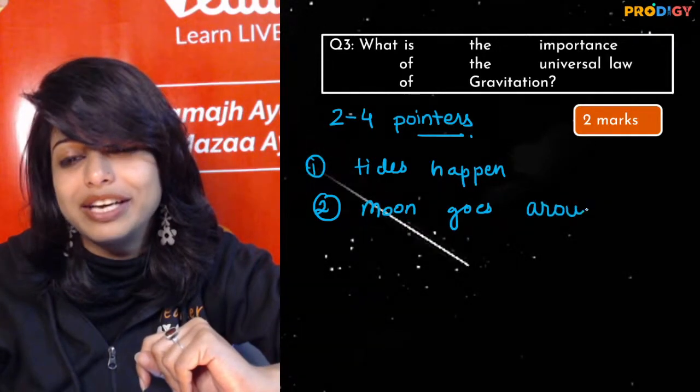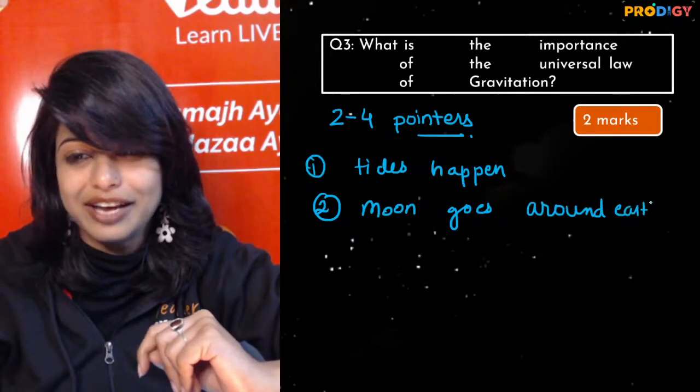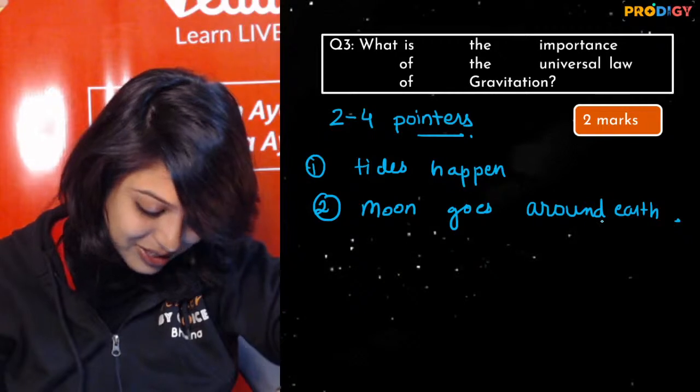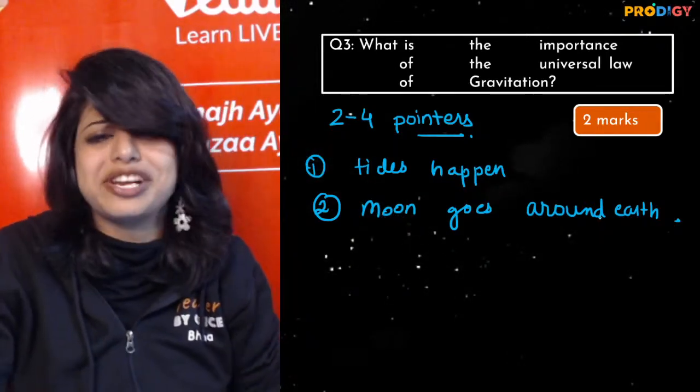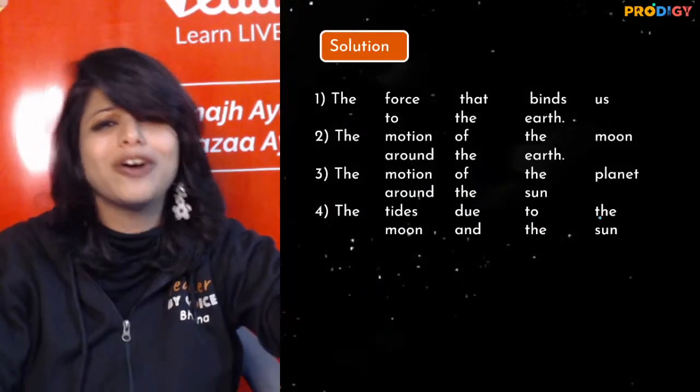The moon goes around the earth, or the earth goes around the sun. Right? The planets go around the sun. The force that binds us to the earth. Super good, rotation.